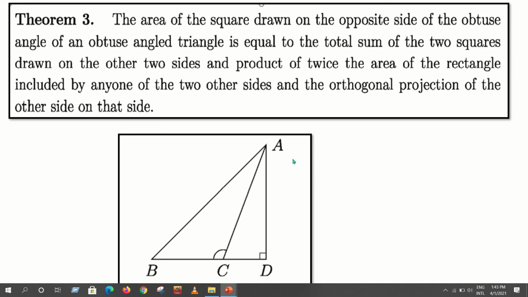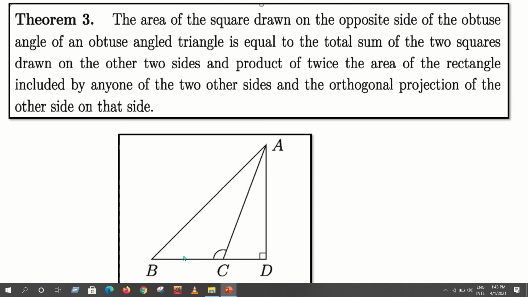That means AC square plus BC square plus 2 into BC into CD. Clear? That means we have to prove this. In mathematical terms, AB square is equal to AC square plus BC square plus 2 into BC into CD. CD is the projection of another side.